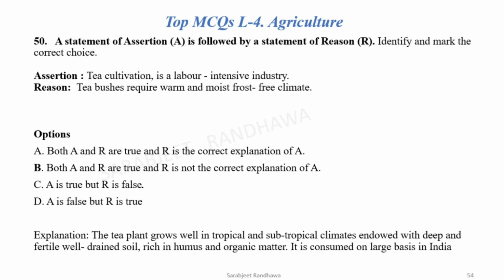Next question is assertion and reasoning. Now let's see the assertion statement. Tea cultivation is a labor-intensive industry. This is a correct statement. Tea bushes require warm and moist, frost-free climate. This statement is also correct, but this statement, the reason, is not the explanation of the assertion. So your correct option is B. A is correct, R is correct, but R is not the explanation of A.